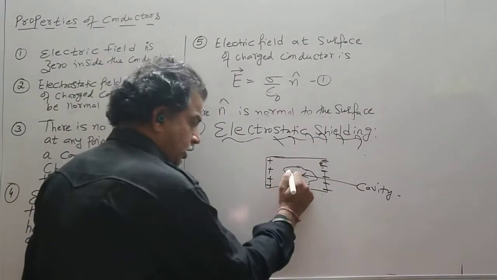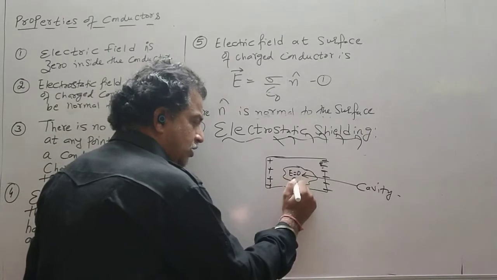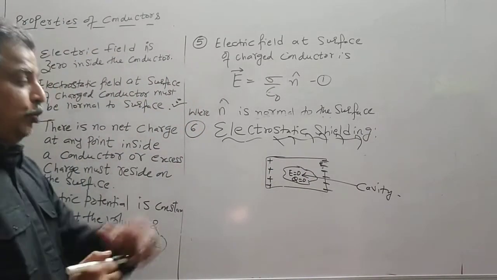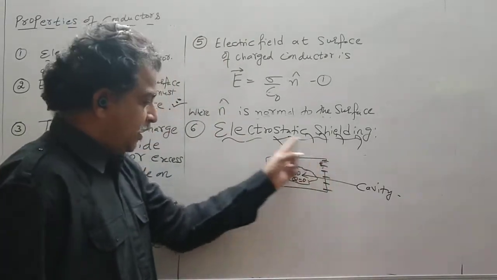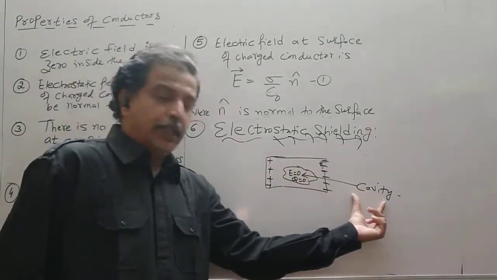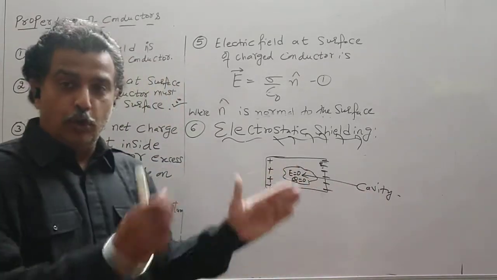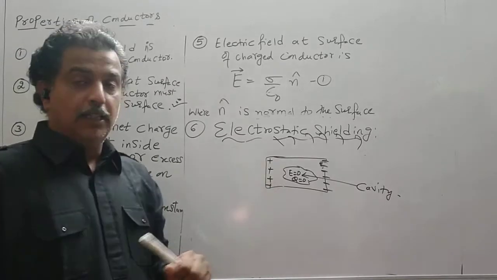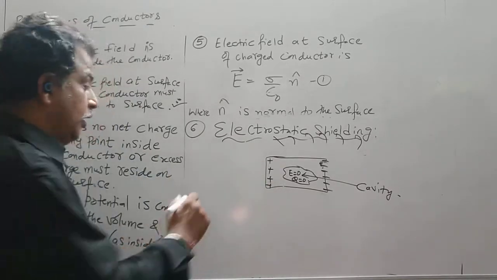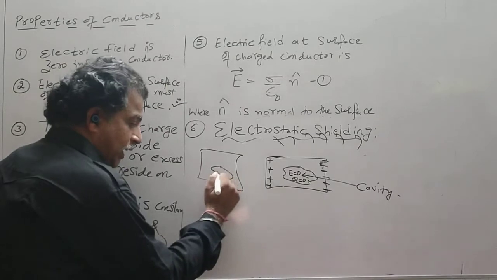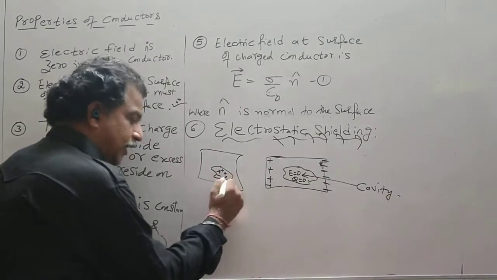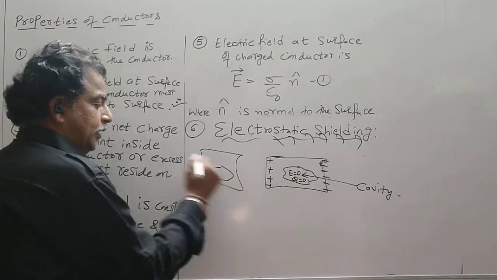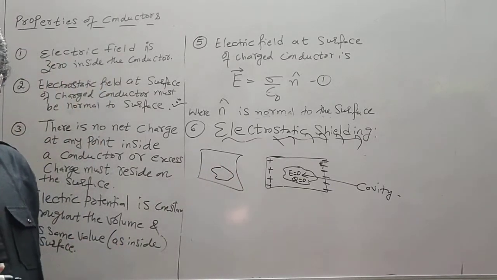Whatever may be the situation, the electric field and the charge inside the cavity will remain zero. So you can say that this conductor protected the cavity. The cavity is hollow. Some mass is removed. There is no charge inside the cavity. Now we will also see a situation where this cavity will have some negative or positive charge. That is a different property. Today we are assuming that the cavity is empty. There is no charge inside.